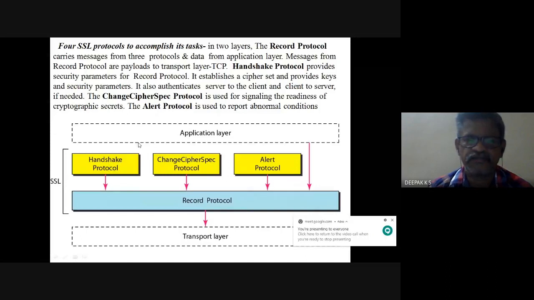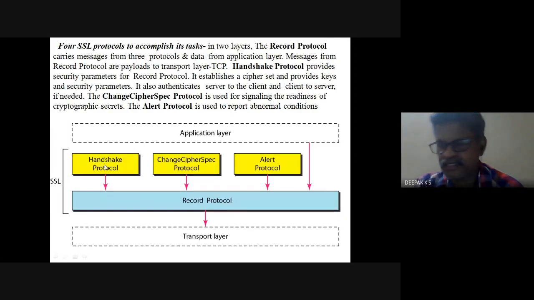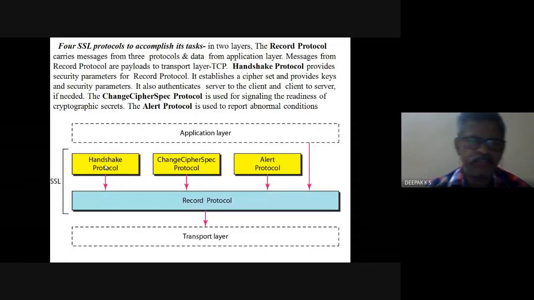This is the function of the handshake protocol: security parameters for the record protocol. It establishes a cipher suite and provides keys and security parameters. It also authenticates server to client and client to server if needed. So like connection establishment, that authentication is also there.